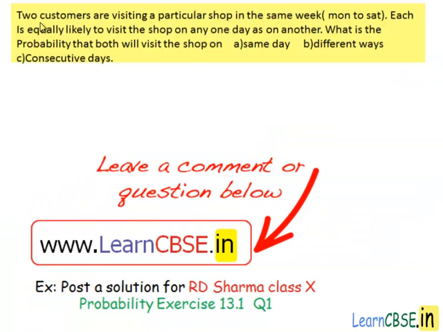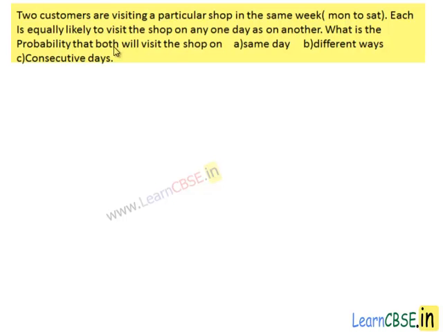Question number 27. Two customers are visiting a particular shop in the same week, Monday to Saturday. Each is equally likely to visit the shop on any one day as on another. What is the probability that both will visit the shop on same day, different days, consecutive days?